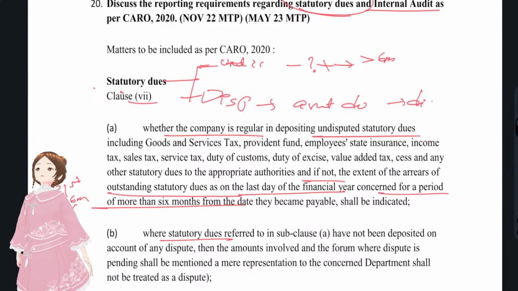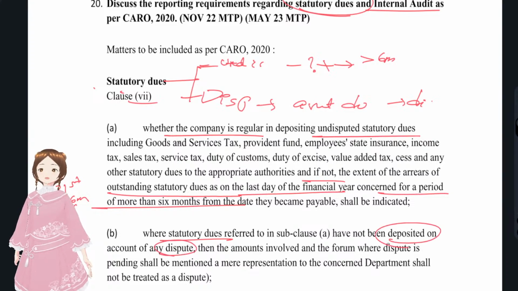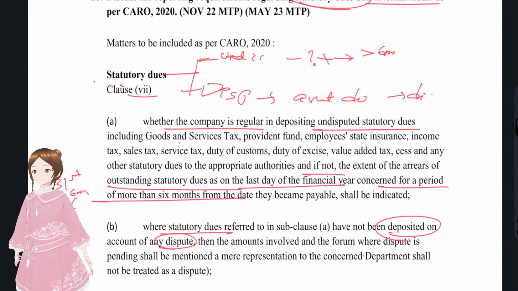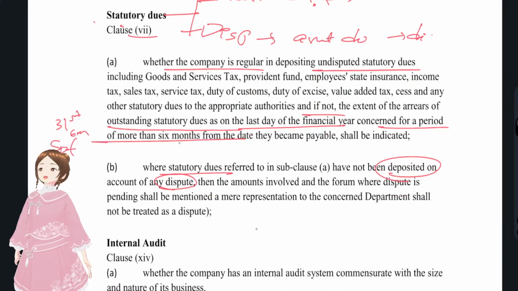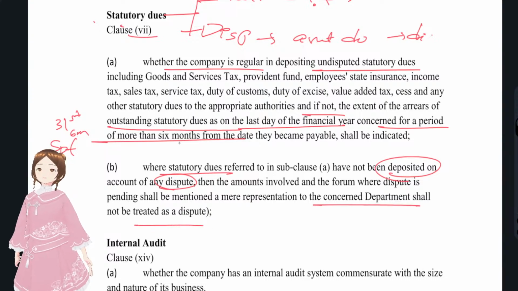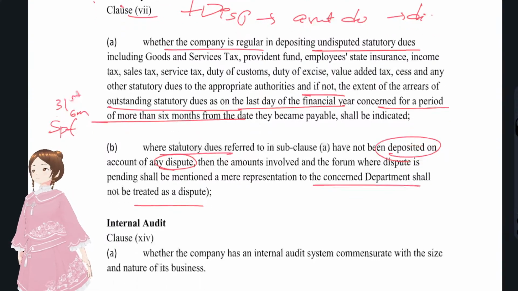And when statutory dues are in dispute, the amount that has been deposited and the department at which the dispute is pending, you have to disclose with regards to that.